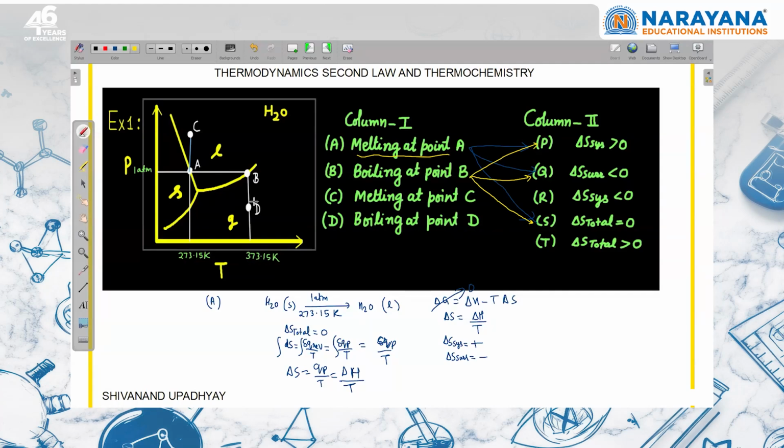Now discussing this C and D option. C option को पहले discuss करते हैं. Here liquid state is stable and they are talking about melting at point C. तो C point पे अगर हम melting की बात करते हैं, we are talking here H2O melting, H2O solid and H2O liquid, where the temperature is 0 degree Celsius but pressure is greater than 1 atm. Pressure की value 1 atm से बड़ी है. Now here liquid state is stable, so if I bring the solid over here, it will itself convert into liquid. So we can say that this is a spontaneous process.